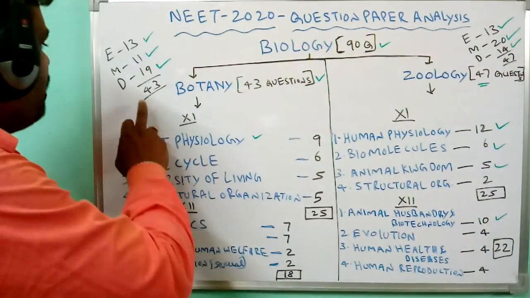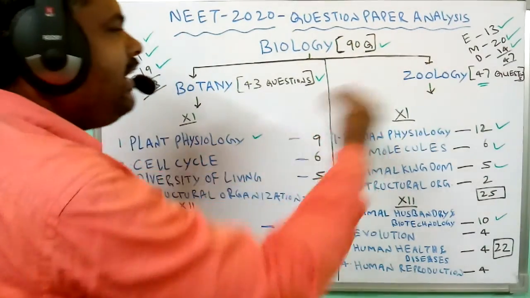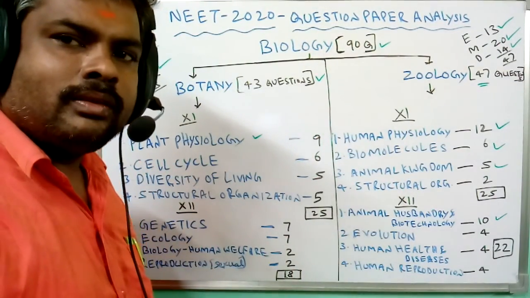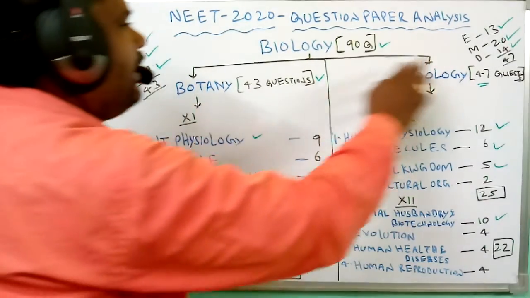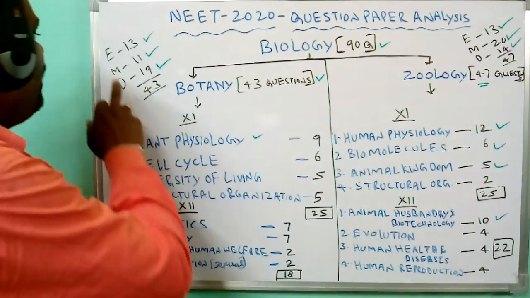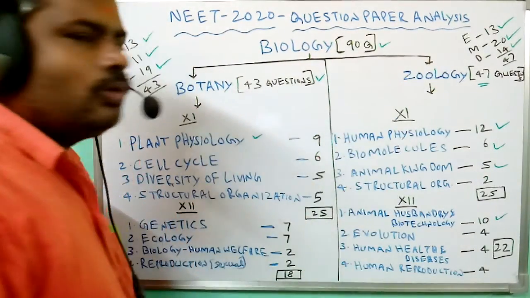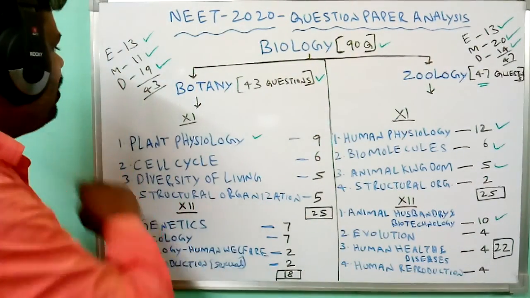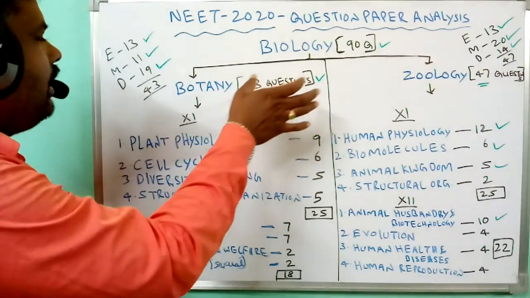So students, keep in mind the botany section is more difficult when compared to the zoology section. Here easy questions are also 13, here also 13. Okay, no problem. Here medium questions are 11 and here medium questions are 20. So the difficulty level is more when compared to zoology.